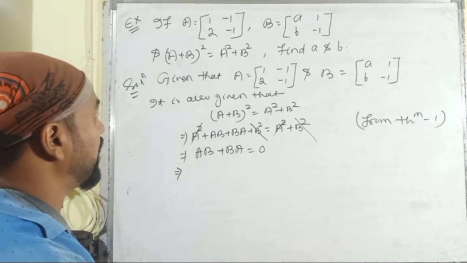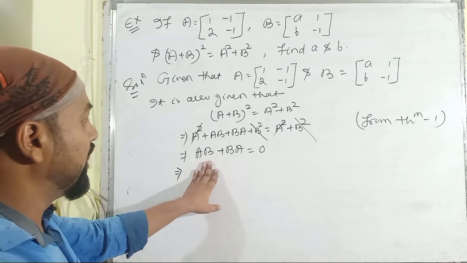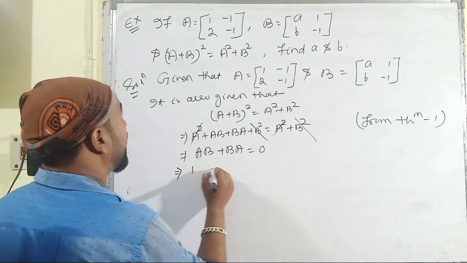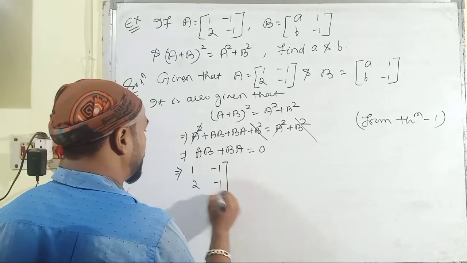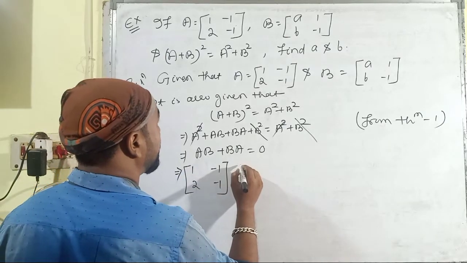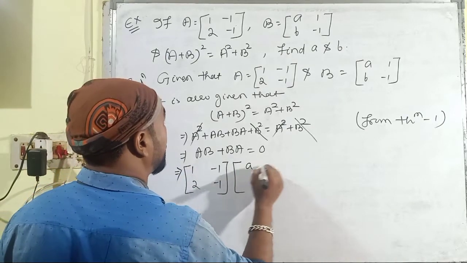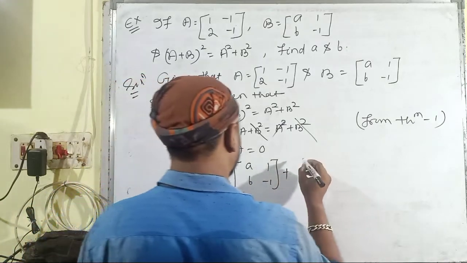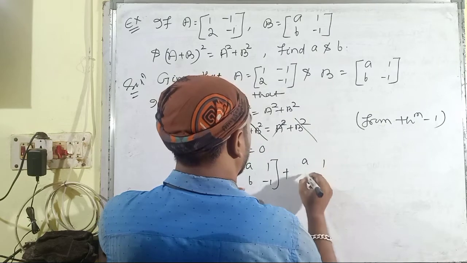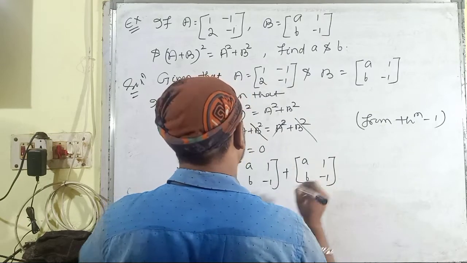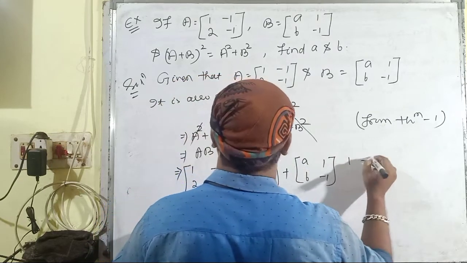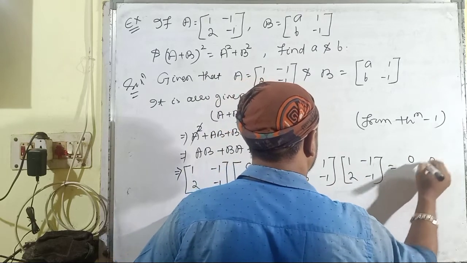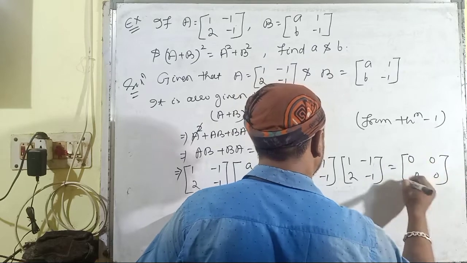Then we have to multiply A with B and B with A. So it is 1, minus 1, 2, minus 1 with the matrix a, 1, b, minus 1, plus a, 1, b, minus 1 and then 1, minus 1, 2, minus 1, and it is equal to 0, 0, 0, 0.